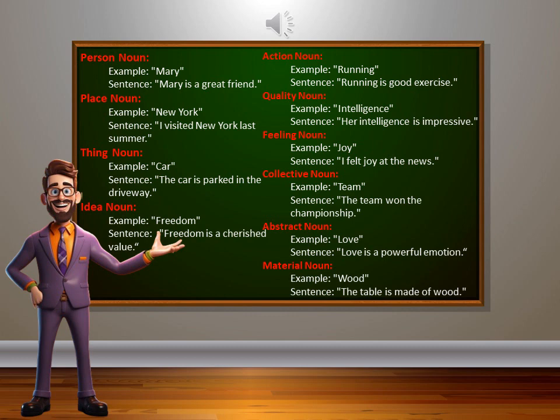Abstract noun. Love is a powerful emotion. Here, love is an abstract noun. Material noun. The table is made of wood. Here, wood is a material noun.